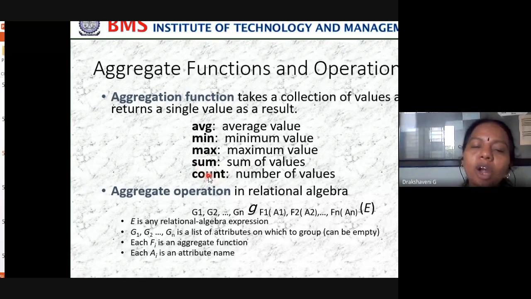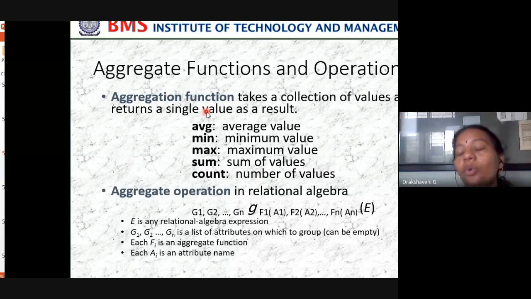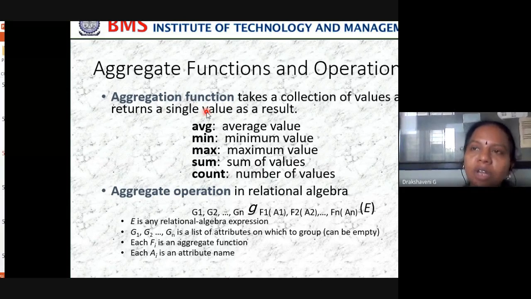Then I may use a count function. I want to know how many of you were absent for test 1. Then I have to use the count function. These functions we call aggregate functions. So what will this aggregate function do? It will take a collection of values. So now test 1, test 2, test 3. What are these? Three tests.